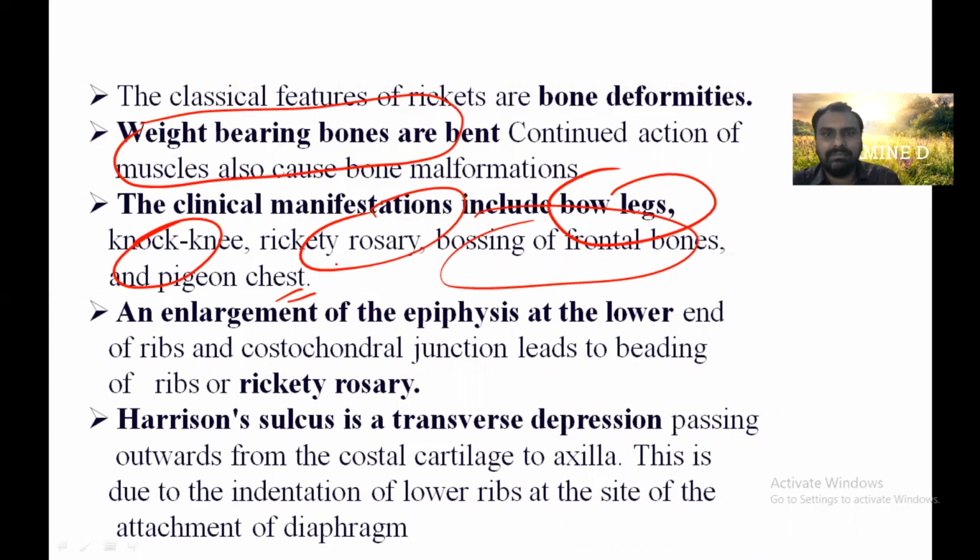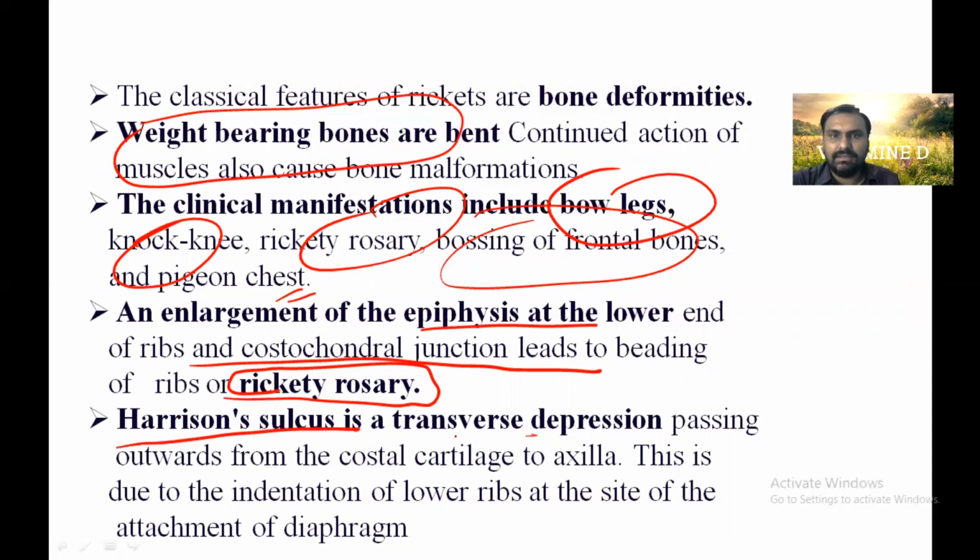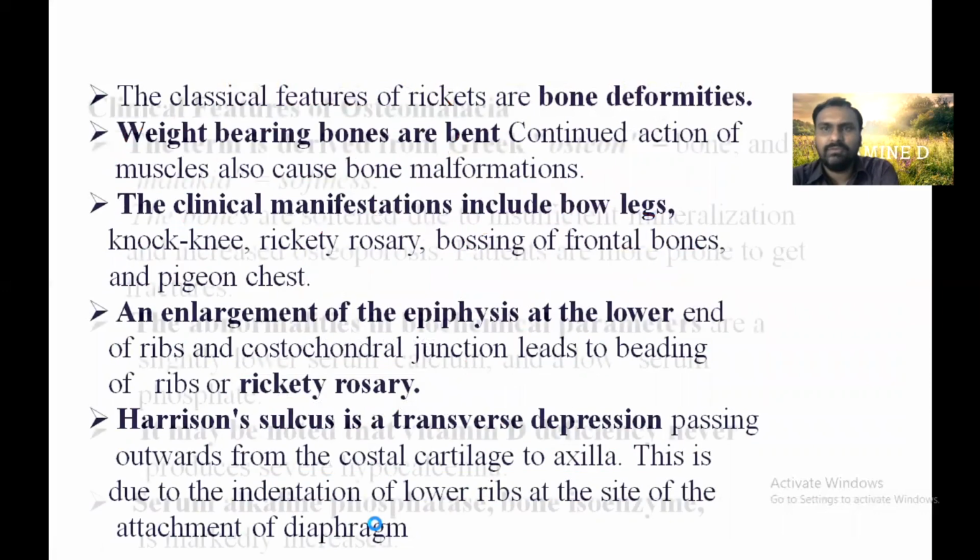Then there is the enlargement of epiphysis at the lower end of the ribs and costochondral junction, and it leads to a beaded appearance of the ribs, which is called the ricketic rosary. And what is Harrison sulcus? It is a transverse depression passing outwards from the costal cartilage to the axilla due to the indentation of lower ribs at the site of attachment of the diaphragm. So we will see the diagram.